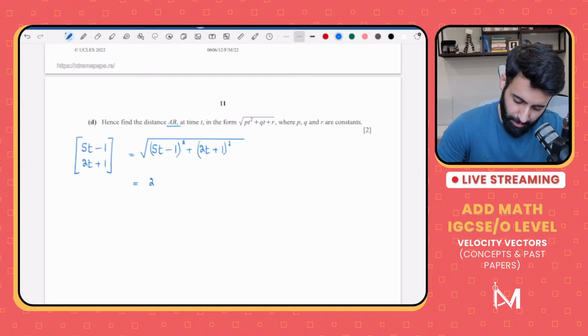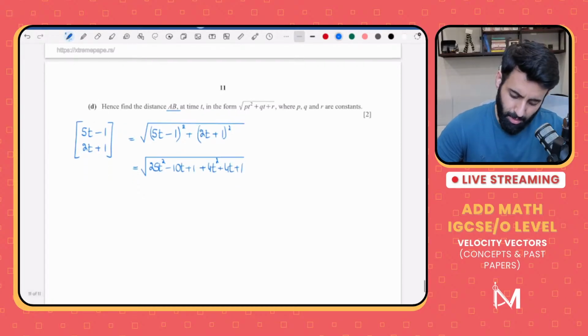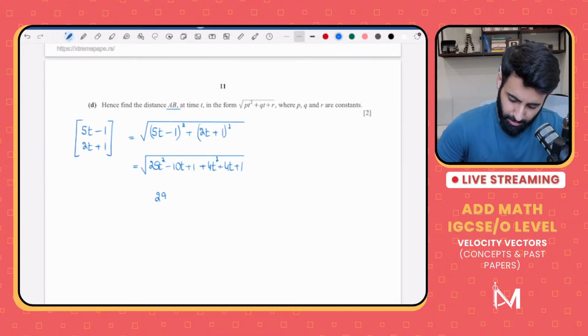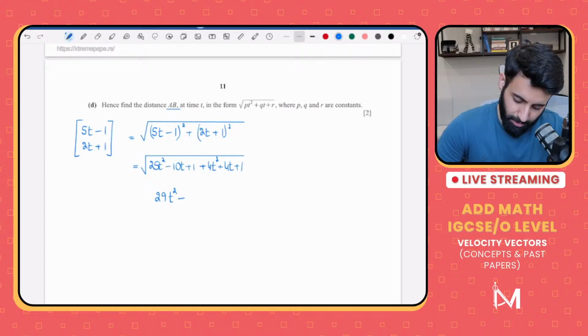You get 25t squared minus 10t plus 1. Don't forget to use the identity. Plus 4t squared plus 4t plus 1. Don't forget that all this is inside the square root. 25 plus 4, that's 29t squared. Minus 10 plus 4, so that's minus 6t plus 2.